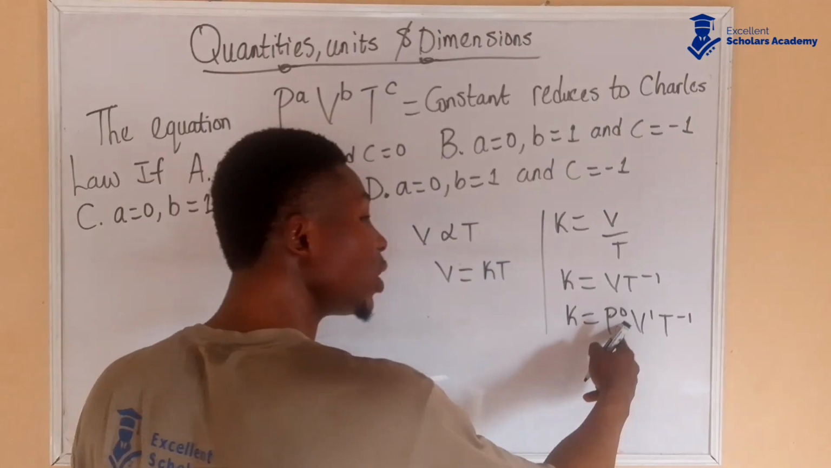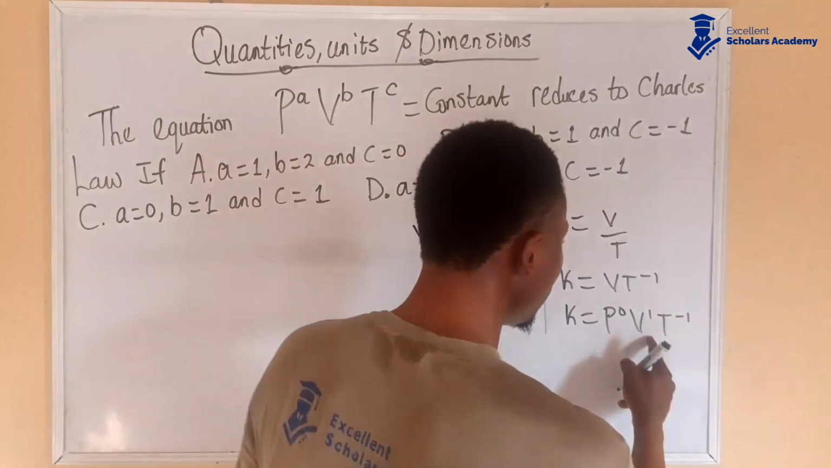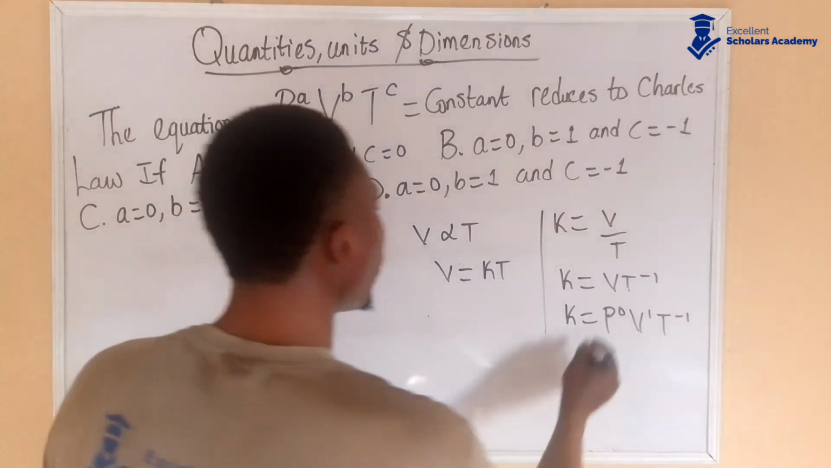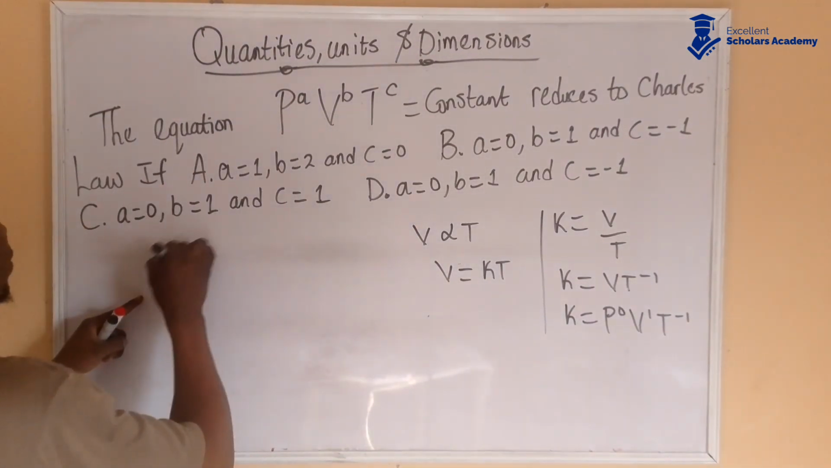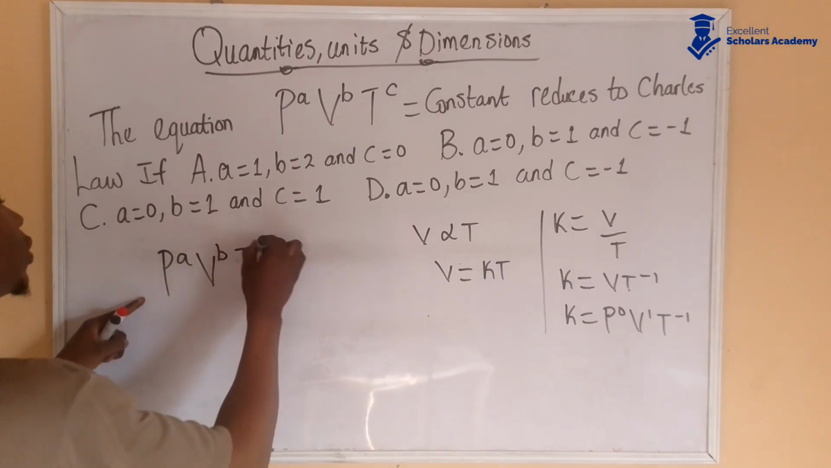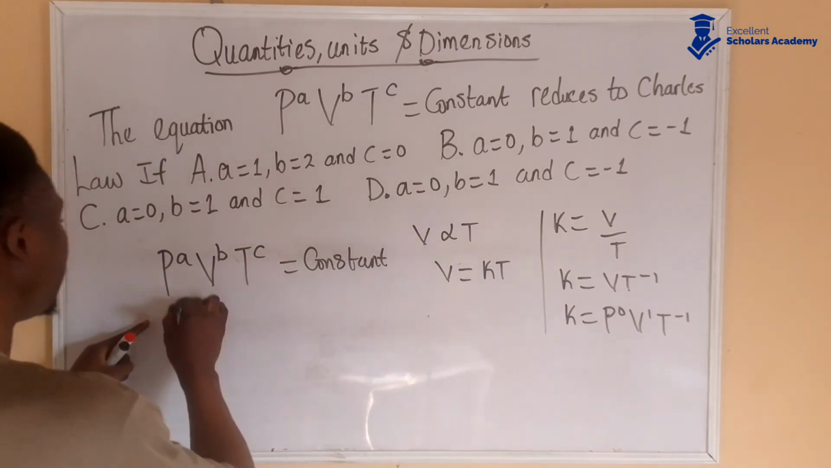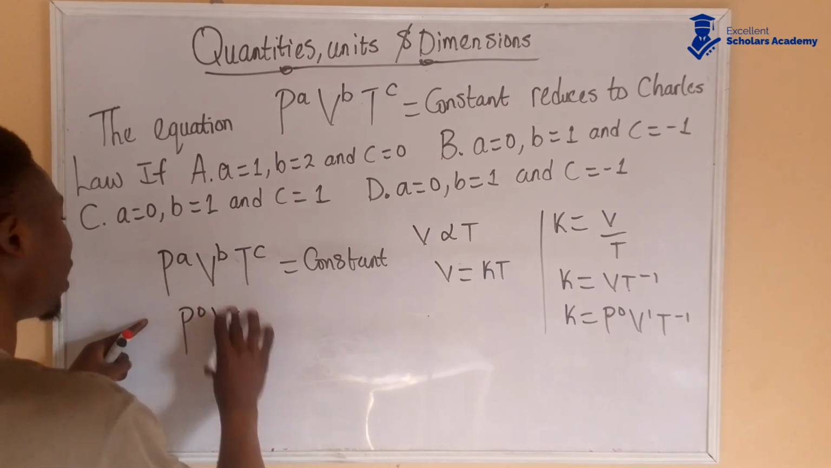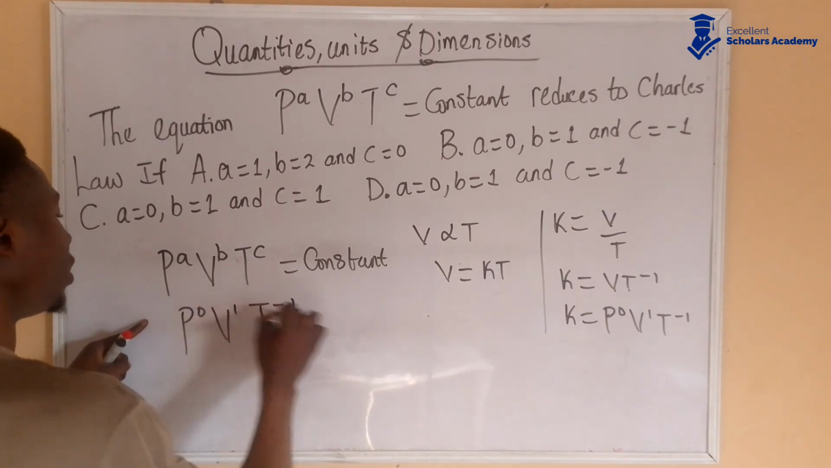P to the power of 0 is still 1, because anything to the power of 0 is 1. 1 times all this still gives me this. So comparing this with this, let's compare P to the power of A, V to the power of B, T to the power of C equals constant, and also P to the power of 0, V to the power of 1, T to the power of minus 1 equals constant.